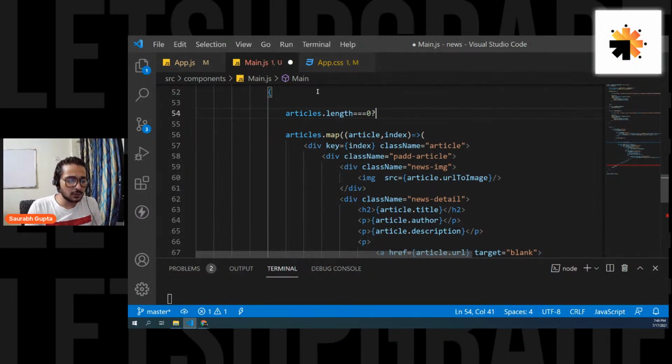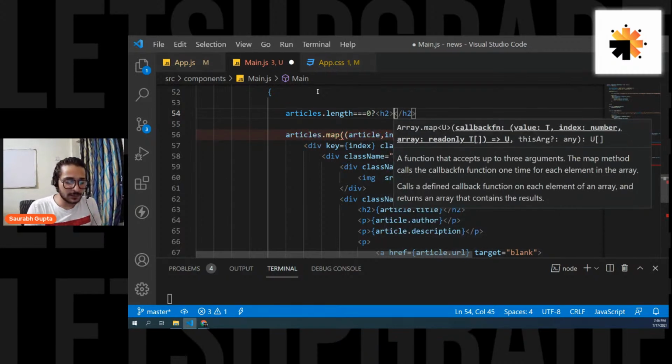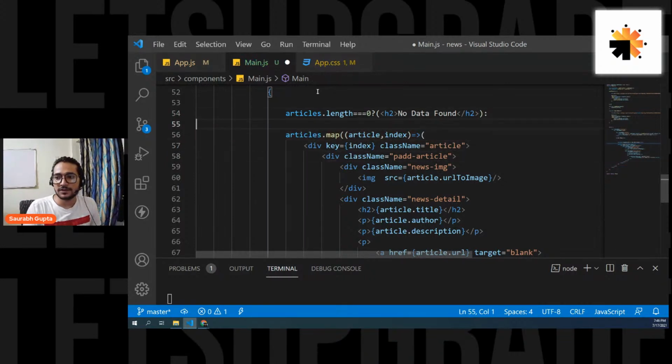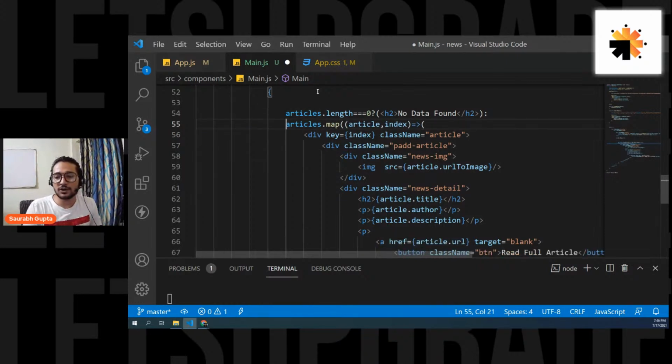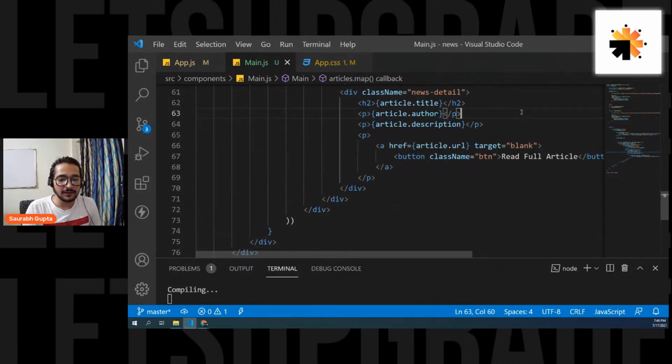So I'm going to simply use an h2, and I'm simply going to display no data found. Else, we're going to show everything else. So that's how it works, everyone. Simple. If articles.length is equal to 0, then no data found. Otherwise, all this thing that I have here. Save it.